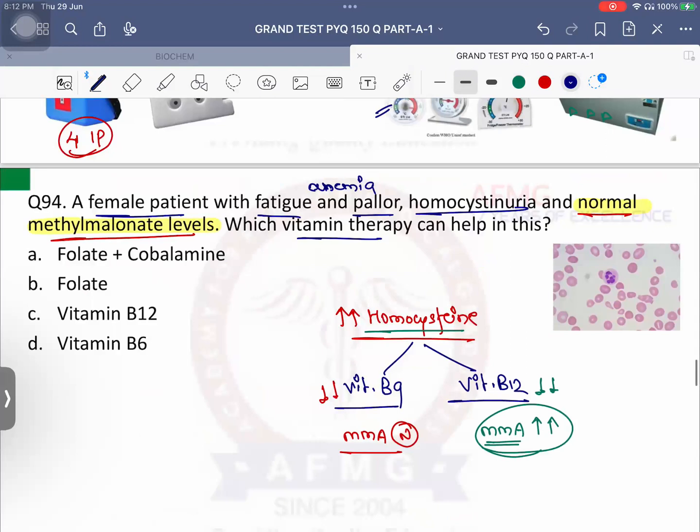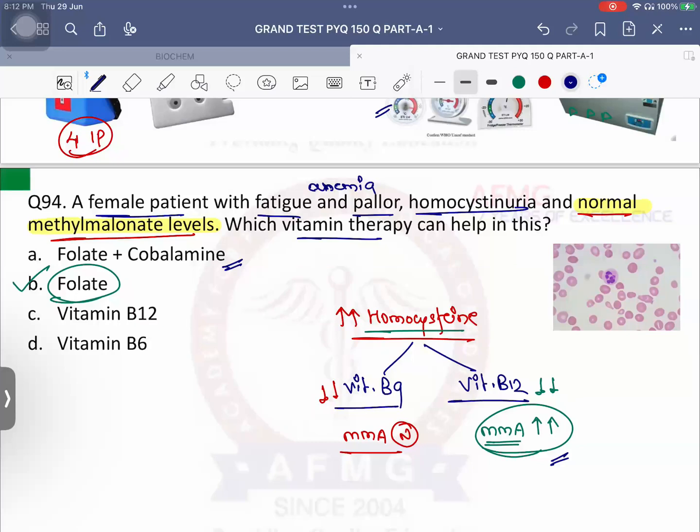And here, which vitamin therapy can help in this patient? Folate, option B. Important is, if they had not mentioned anything about methylmalonic acid, then what should have been your answer? Very good. Then your answer should have been folate and cobalamin, because we are not sure whether it is due to vitamin B9 or vitamin B12 deficiency.